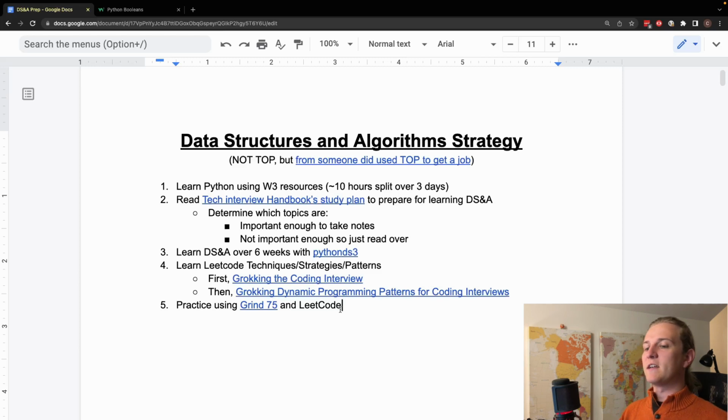So this is the strategy I think I'm going to take going forward. I'm going to do the Odin Project in the morning for several hours, and then I'm going to do these data structures and algorithms in the afternoon.